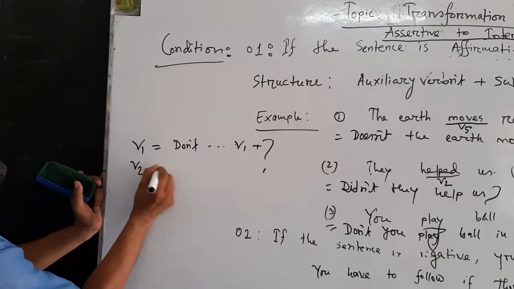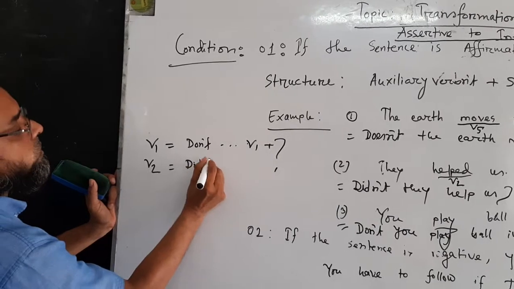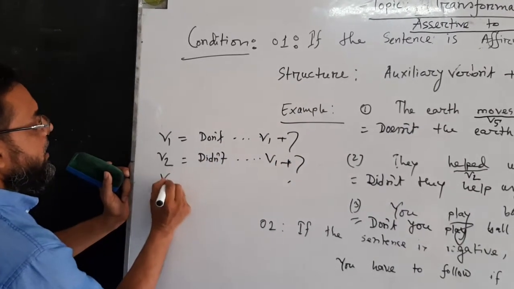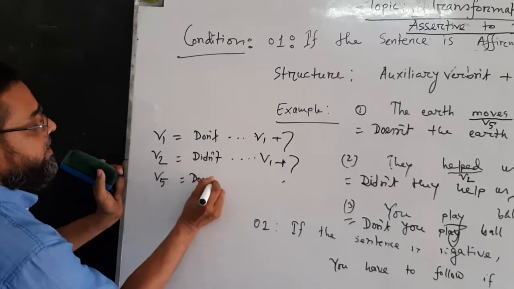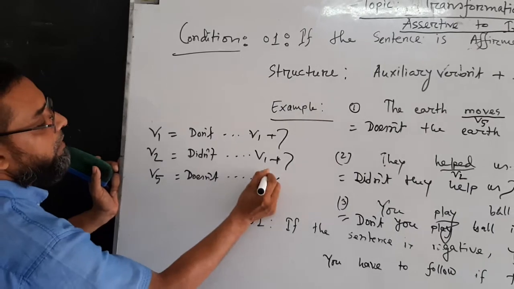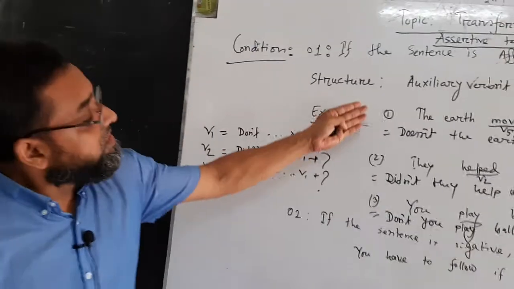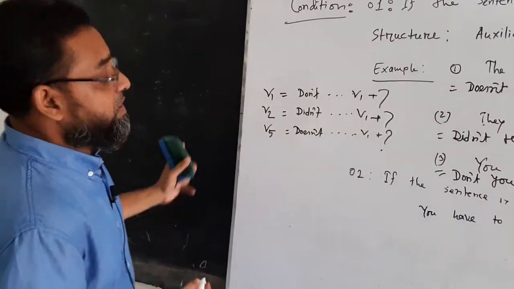If verb 2, you have to make didn't plus verb 1. If it is verb 5, you have to make it doesn't plus verb 1. From this example, you are clear, I believe.